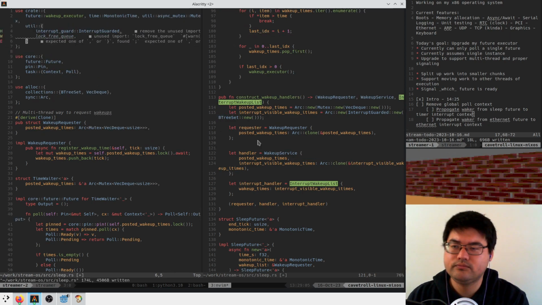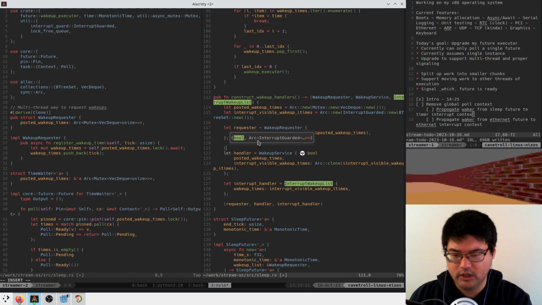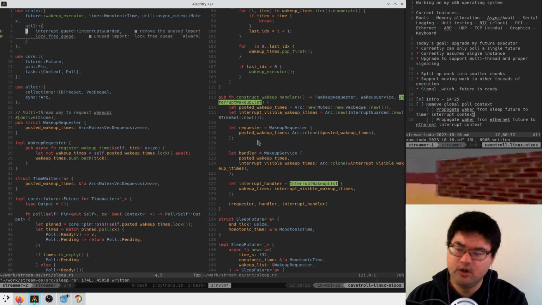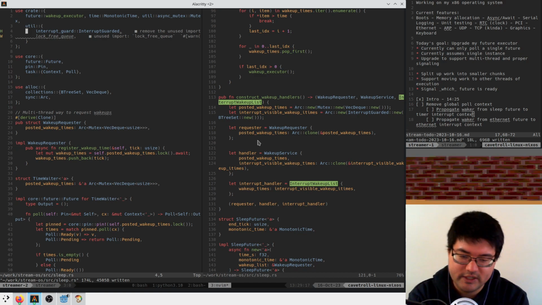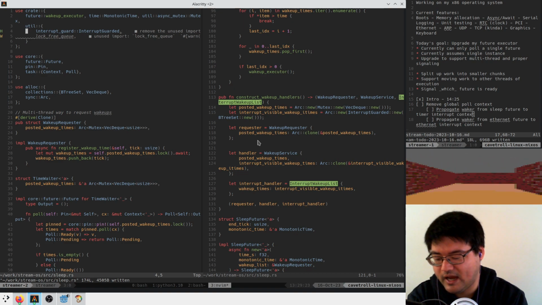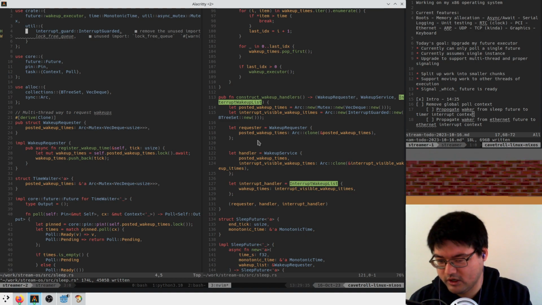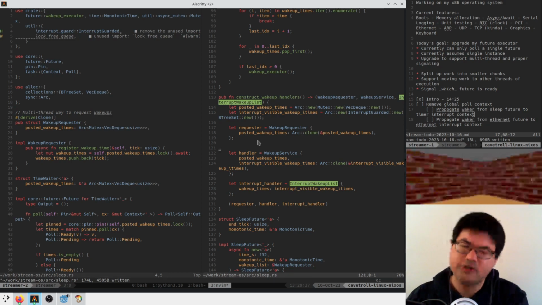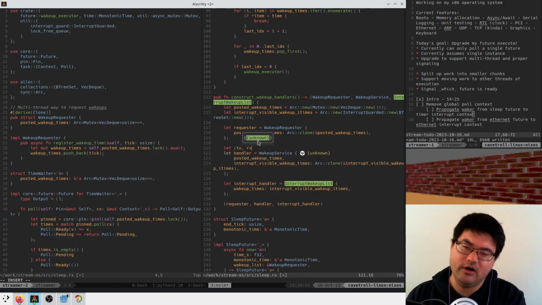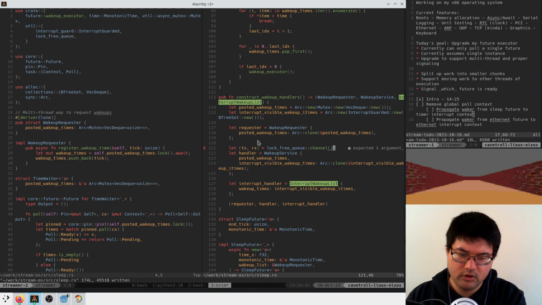And here we'll make a queue of size 1. No. Okay, what I was thinking was we could make a queue that has a size of 1, and we'll push in an element, and we will take the last thing that was set from our service loop. When we poll the service loop, we find out which waker is associated with it. Great. But if we say we polled it multiple times, then all of a sudden that wouldn't work anymore. But I think that's okay for now. Eventually, we'll probably have to have a better type for this. But for now, we'll just say tx rx is equal to lock free queue channel size 1.